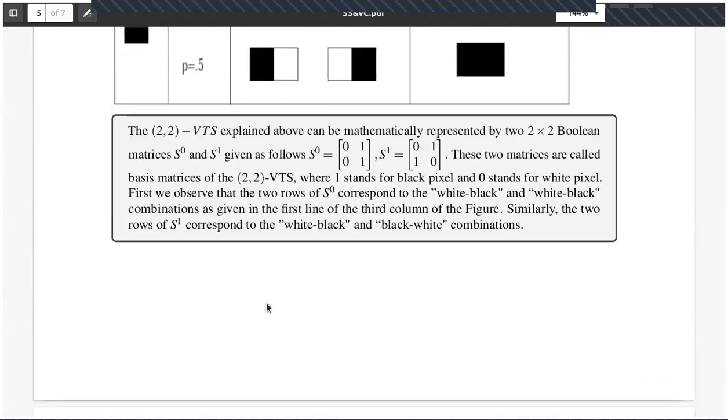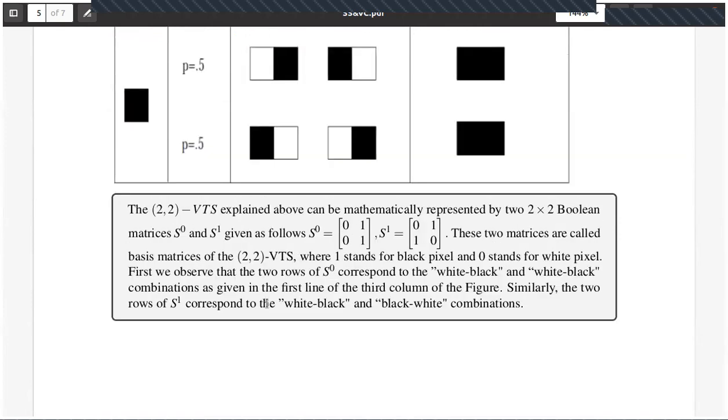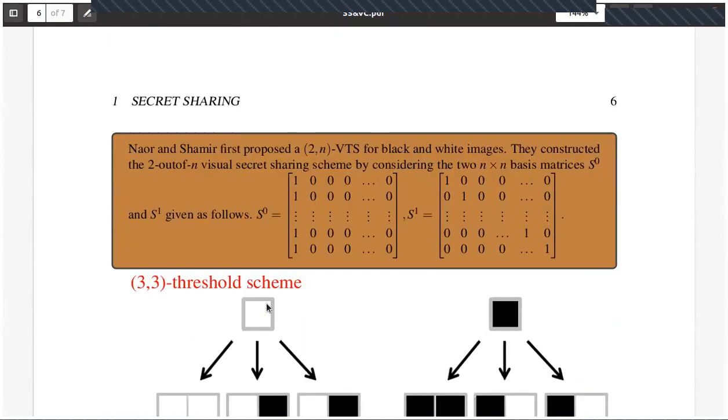So this particular thing I can think of as S0 and S1. S0 is 0101 and S1 is 0110, right? So in general we have the 2 comma n threshold scheme.